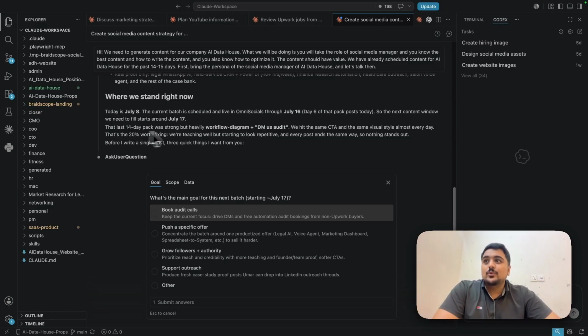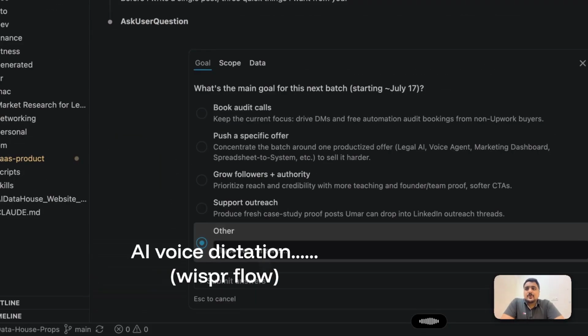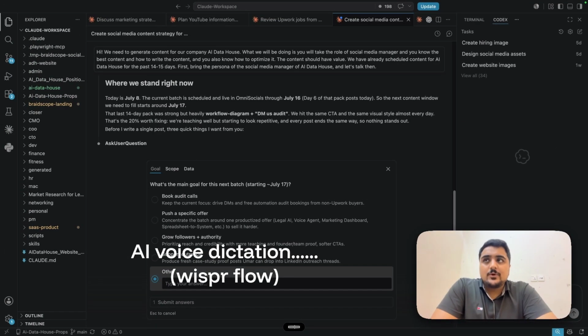So what we need to do now? So main goal for this next batch starting 17 July: book audit calls, push a specific offer, grow followers and authority, and support outreach. Just to provide value, just to tell what we are doing in our business, especially in data analytics and AI automation. And it is for the AI Data House, not for BraidScope. We will just be sharing the value so that any customer or any prospect that is reading that, any business owner who is looking to automate something, any business owner who is looking to implement data analytics in it, should get what we are doing.